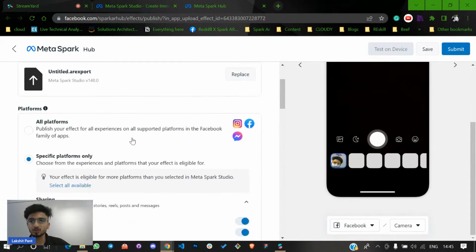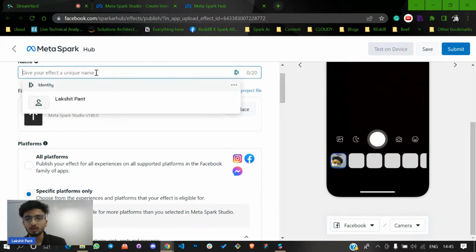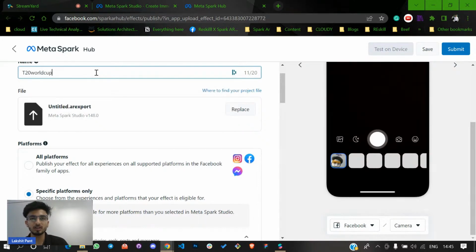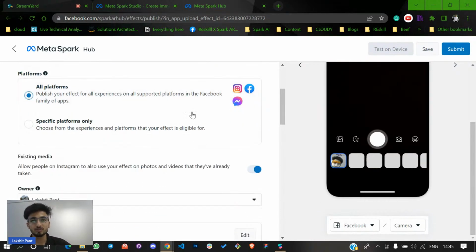You need to publish your AR effect. So you have to give a unique name to your filter. I'll give a simple name, T20 World Cup, something like this, and I'll choose all platforms because I want this on all platforms.